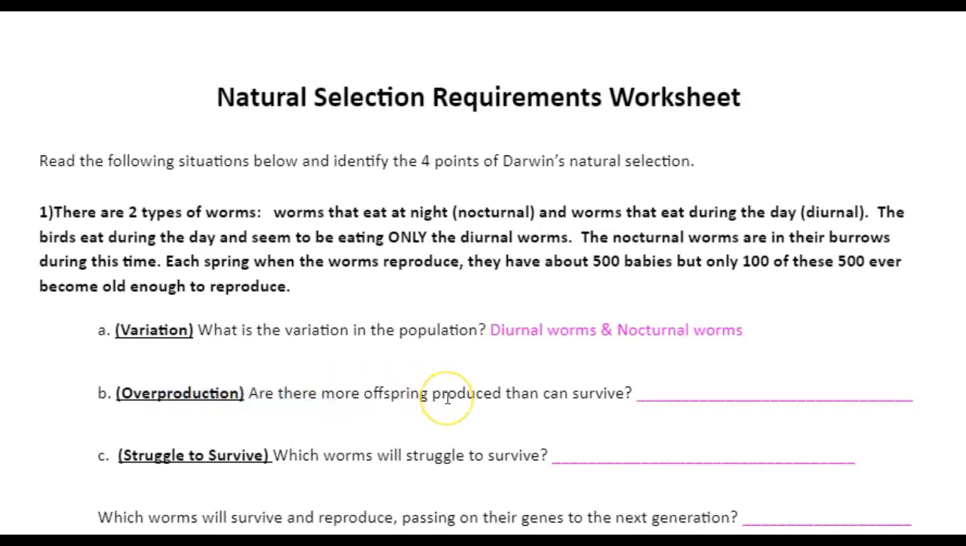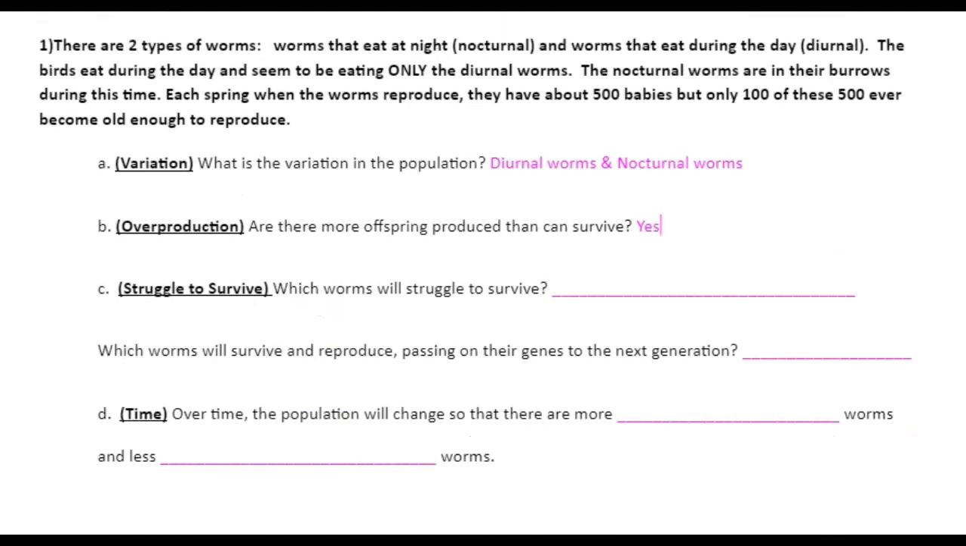Overproduction. Are there more offspring produced than survive? It says 500 babies, only 100 of 500 ever become old enough to reproduce. So the answer is yes. And for most of these, we can just assume the answer is going to be yes here.